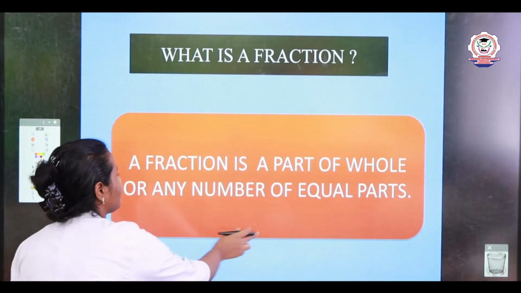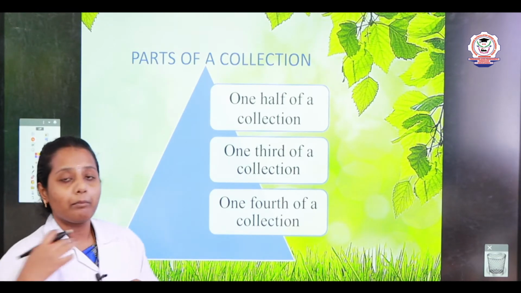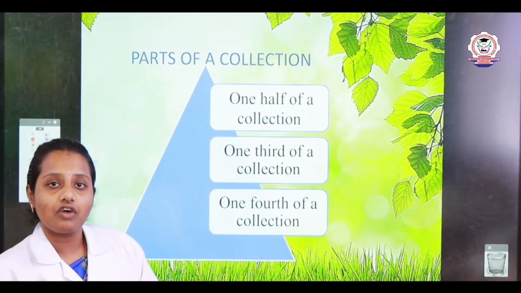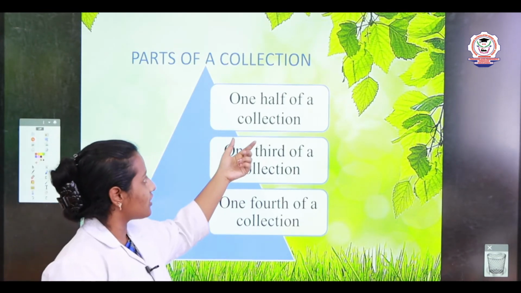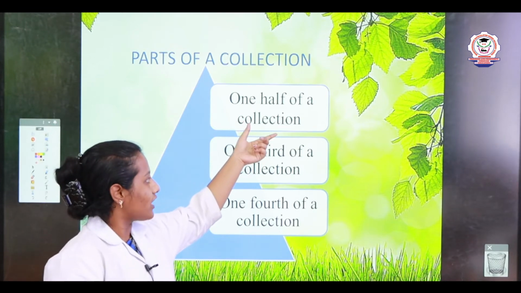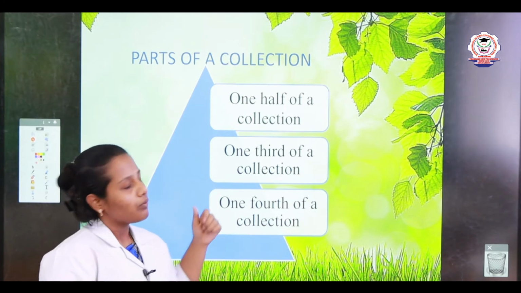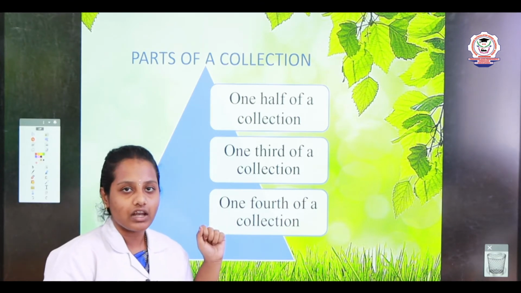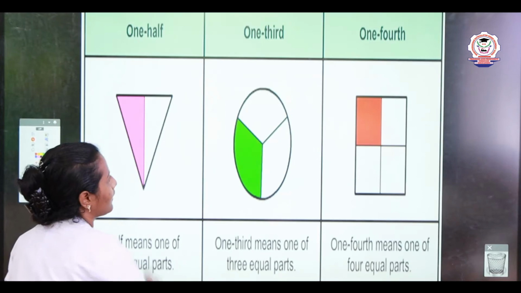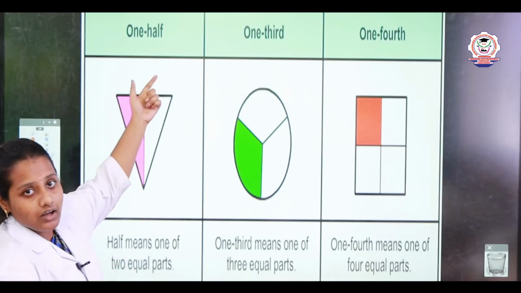Now we will see in fraction what are parts of a collection. What are parts of a collection? We will talk about 1/2 of a collection, 1/3 of a collection and 1/4 of a collection. We will see what is meant by 1/2 of a collection. See here, what is meant by 1/2?